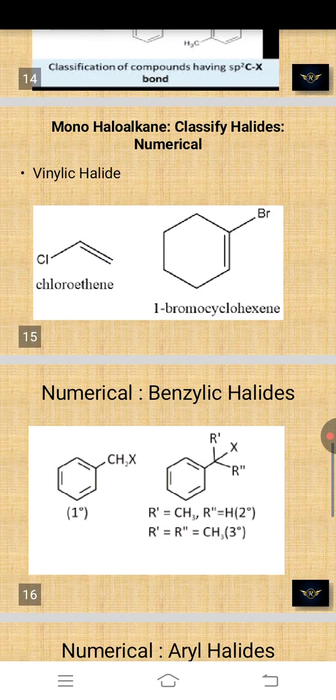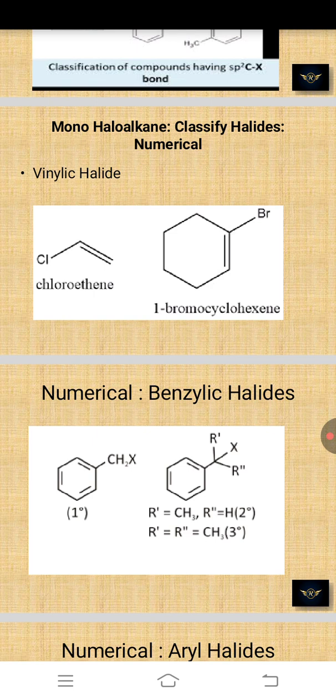When you are preparing for the JEE NEET exam, this kind of numerical question will come, or in the board exam this kind of numerical question is also coming. Next, vinylic halide: how they are asking is, the structure is given and they want you to give the name. What is the structure and name?